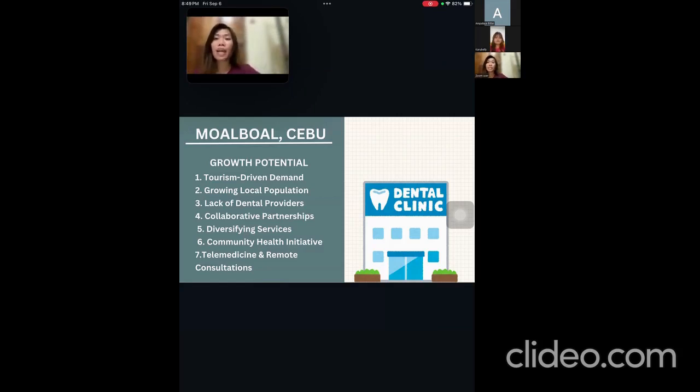Next is community health initiatives. Holding community dental health campaigns or partnering with local schools for dental education programs can build a loyal local clientele. Collaborating with local businesses and government programs that provide dental coverage to employees is another growth avenue.